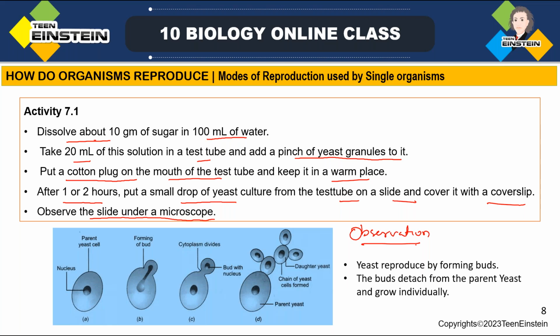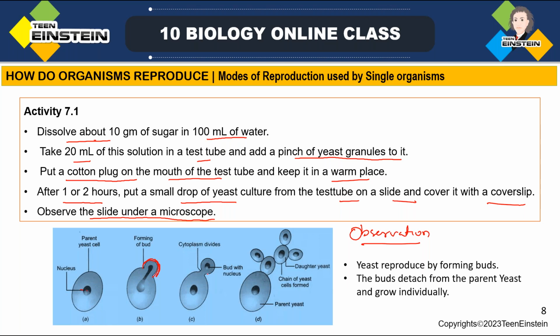After 1 or 2 hours, how will you check? Take 1 or 2 drops on a slide and cover it with a cover slip. Then observe under the microscope. There you can observe the yeast. See, these are the yeast cells, one yeast cell among them. Here you can see the nucleus, and that will form a bud. Okay, this is how the yeast is dividing, by forming a bud.